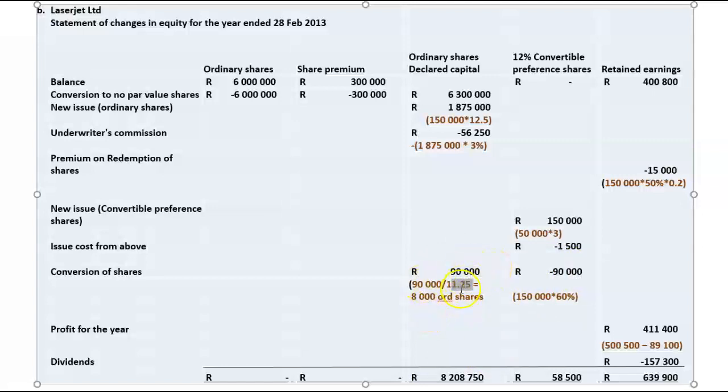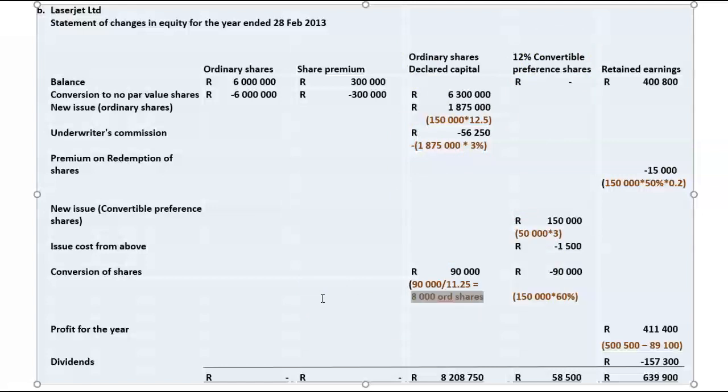So 90,000 divided by R11.25 tells me that I've issued 8,000 ordinary shares in exchange for the 60% of that 50,000. So it's 30,000 preference shares that are going to be equal to 8,000 ordinary shares. Can you see there's quite a difference in the number of shares?